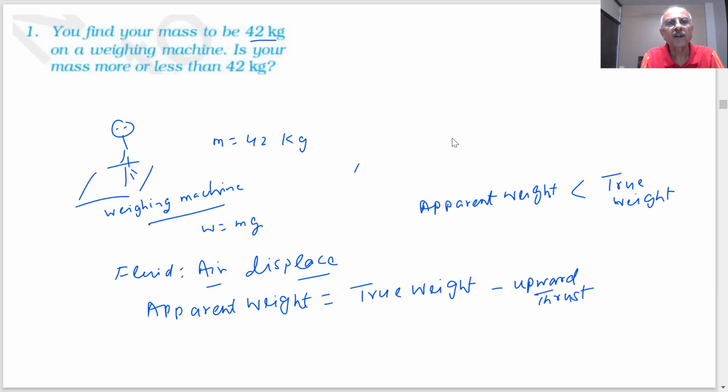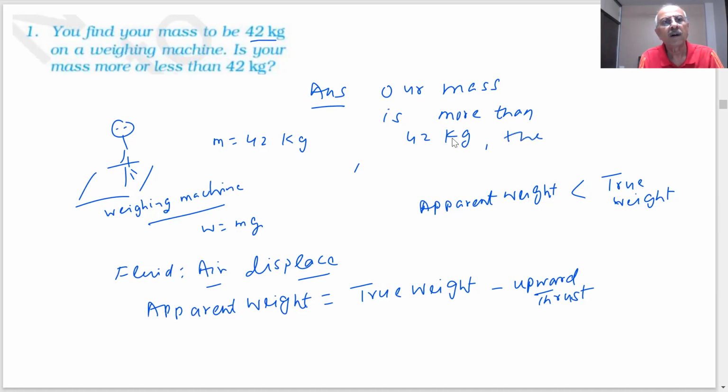Therefore, our answer is that our mass is more than 42 kg. What we are measuring on this weighing machine is apparent weight.